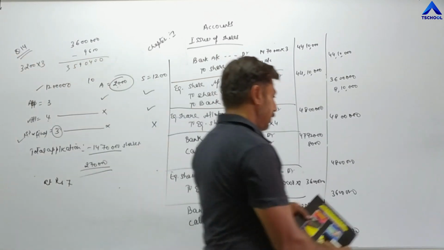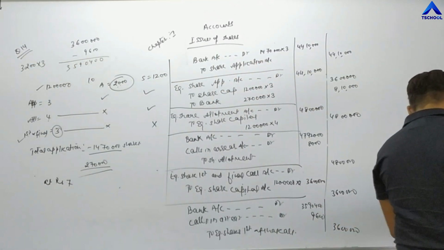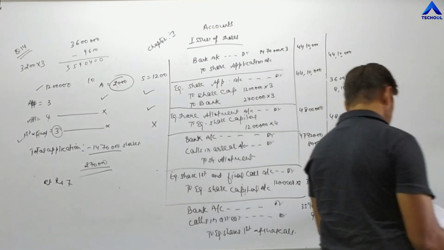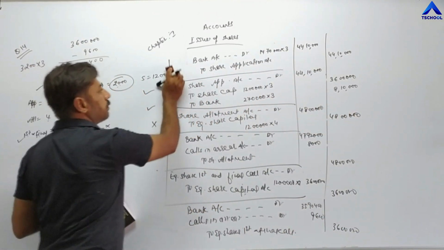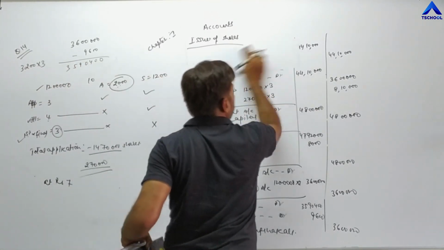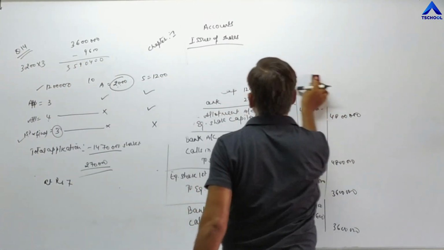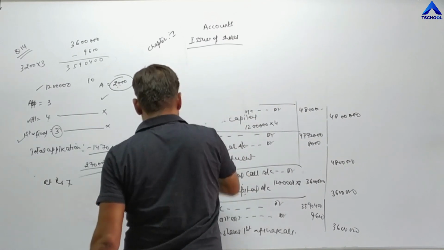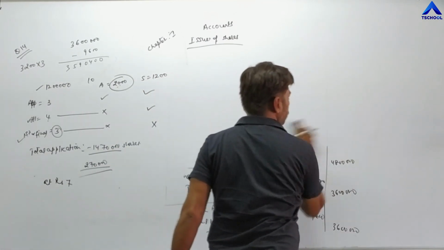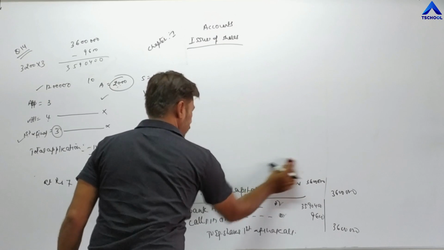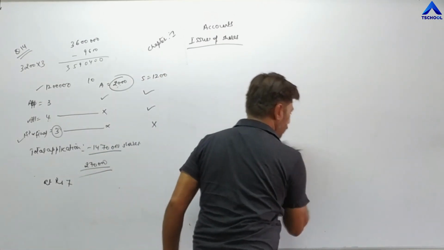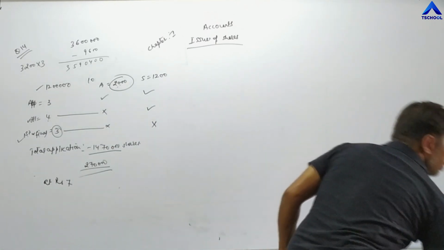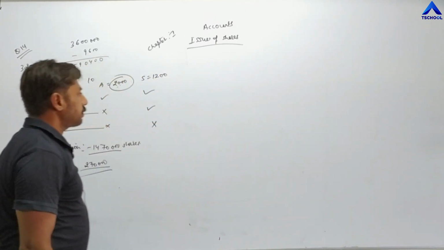Now the forfeiture entry. Now the entry for forfeiture.